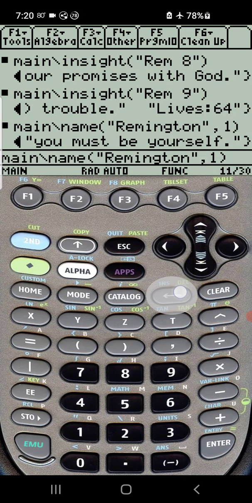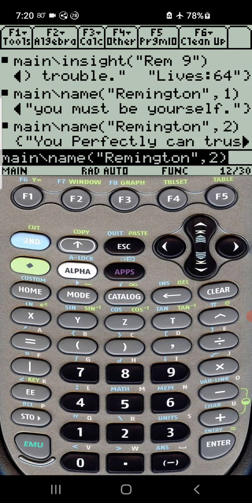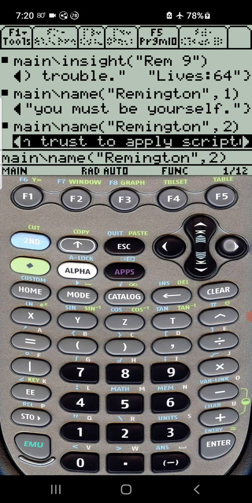All right, let's say we want 2 of them at a time. It's a whole new meaning. You perfectly can trust to apply scriptures. So this is E, and then giant S is scriptures. I truly can be myself, to be neutral. I, and then N, little I, little N. So now it's 1 perfectly, and then 2 is truly, and it skips N and G, and T and O, which are now the 3rd and 4th spots, and it does truly can.